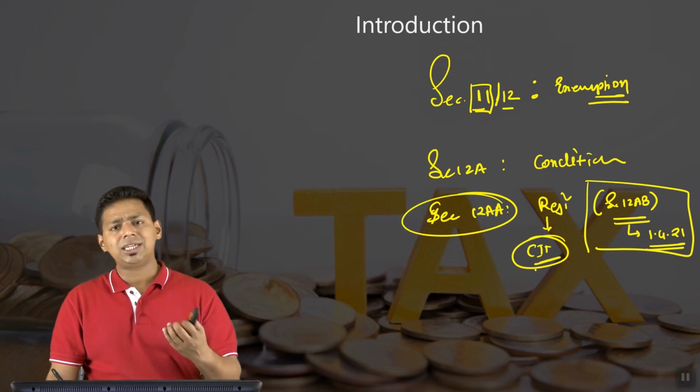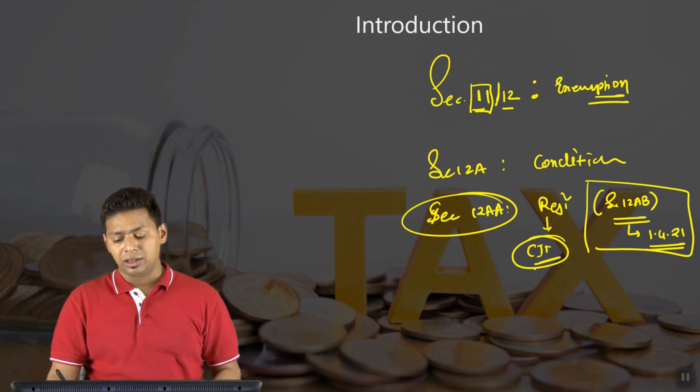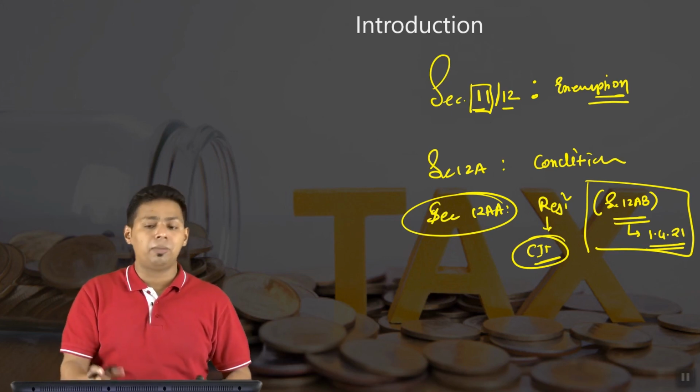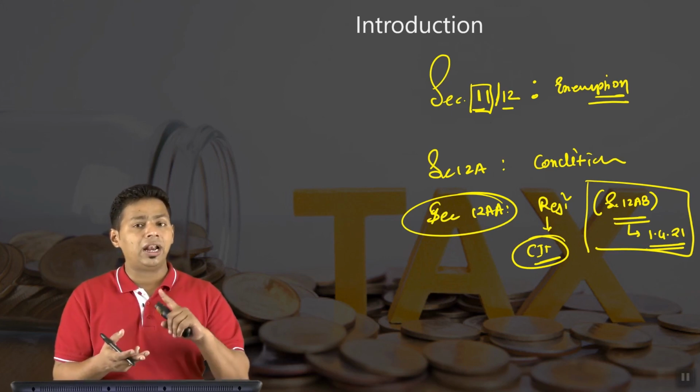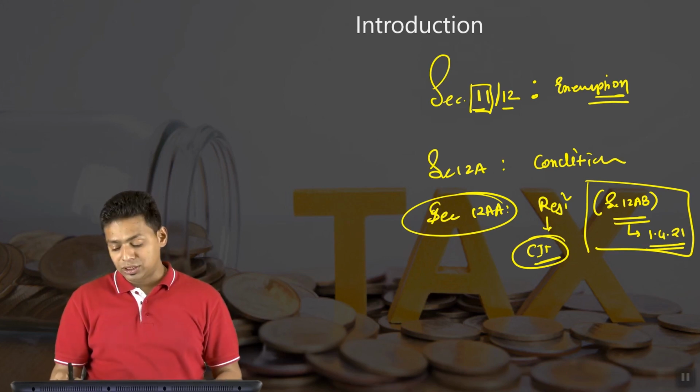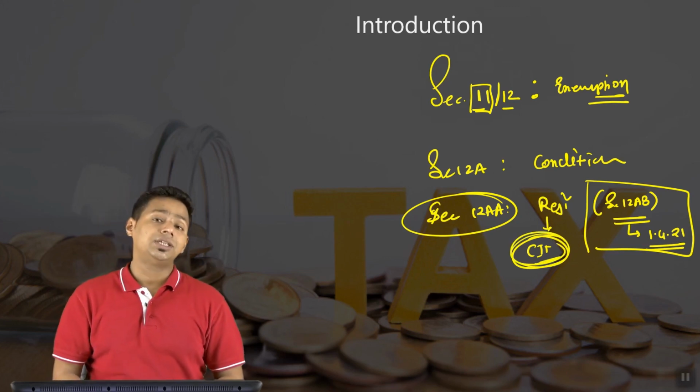And when I say charity commissioner, you need to understand that all the matters of trust are not handled by the ITO, not by the ACIT, not by the JC, even the additional commissioner. The matters are directly handled by the CIT.